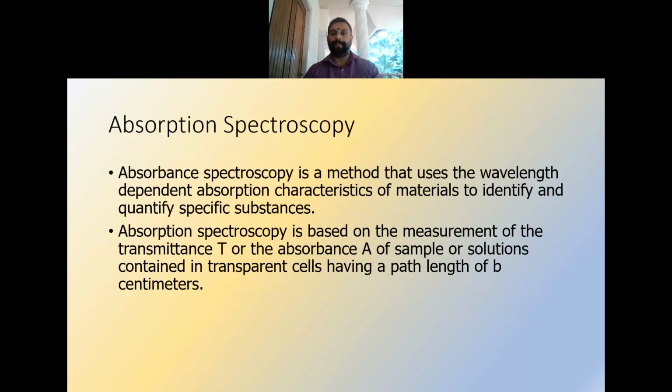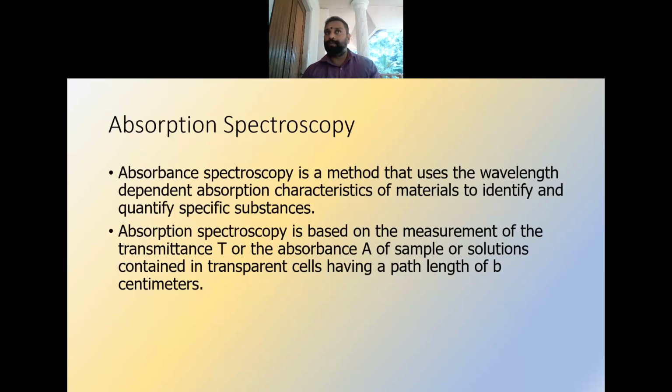One of the main topics is absorption spectroscopy. Absorption spectroscopy is a method that uses the wavelength dependent absorption characteristics of materials to identify and quantify specific substances. Each substance is associated with particular characteristics, meaning it will absorb a particular wavelength of light.